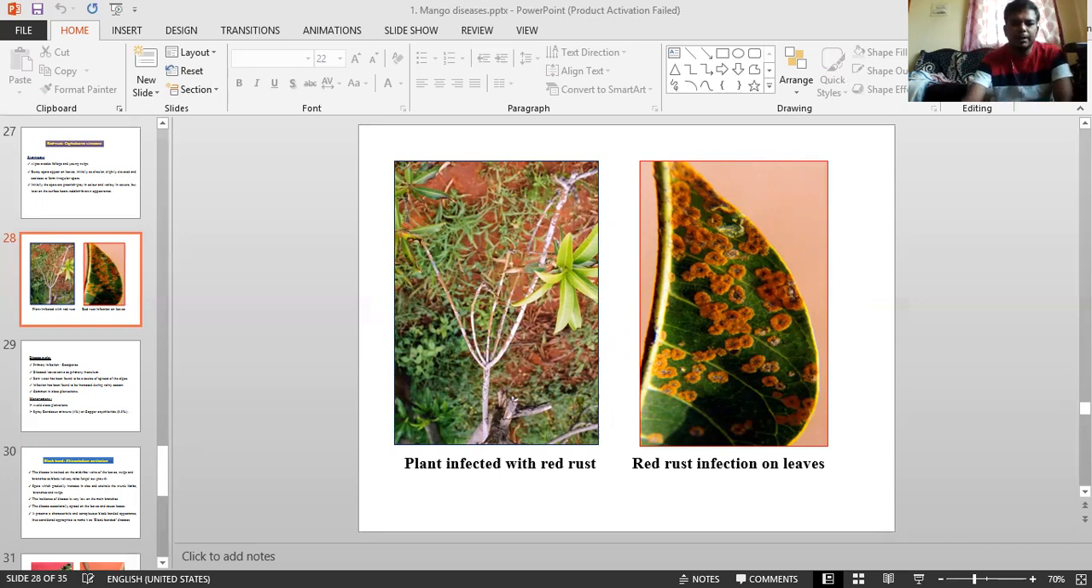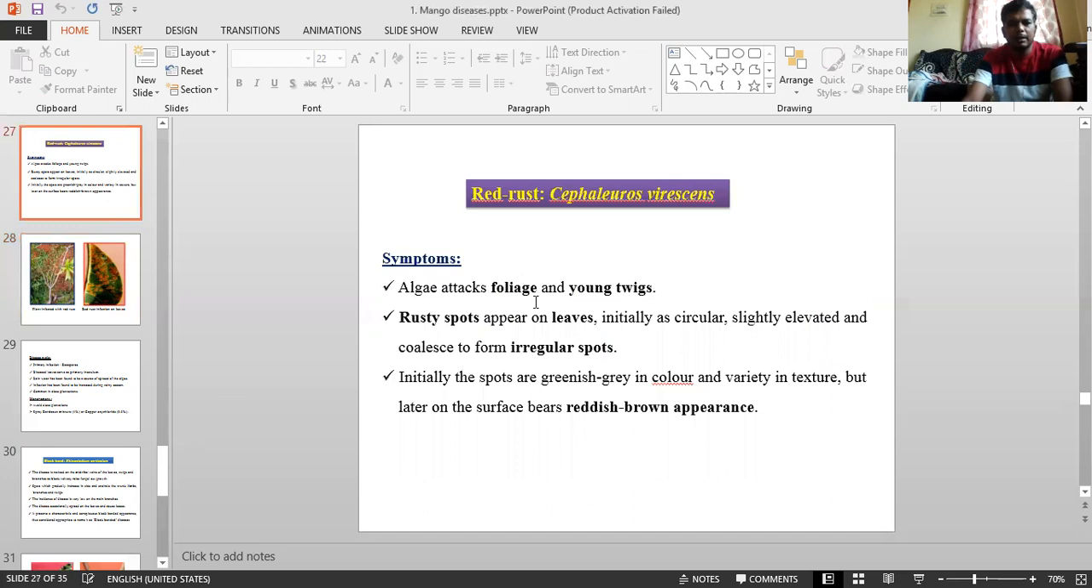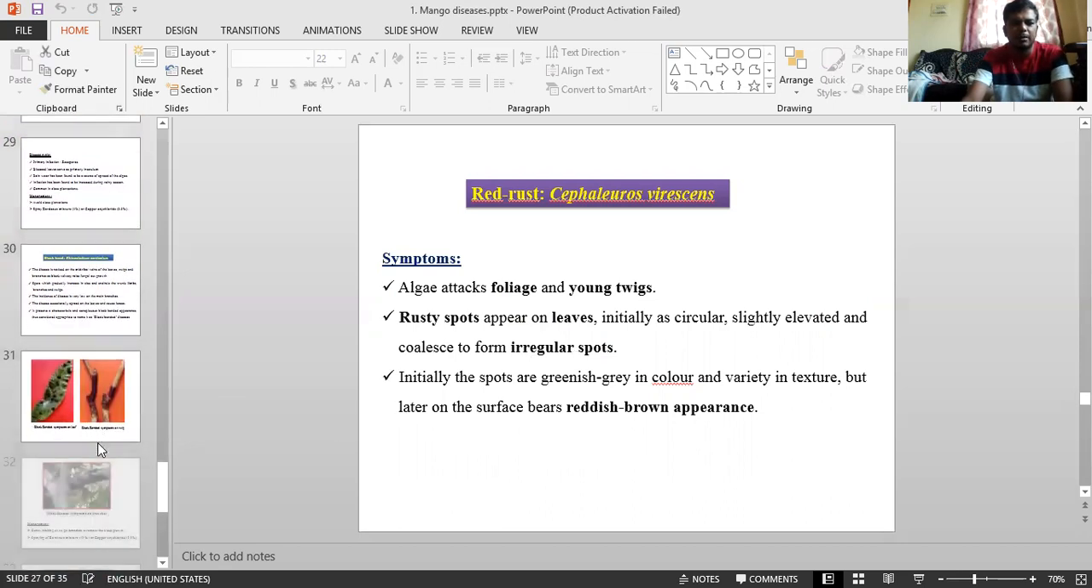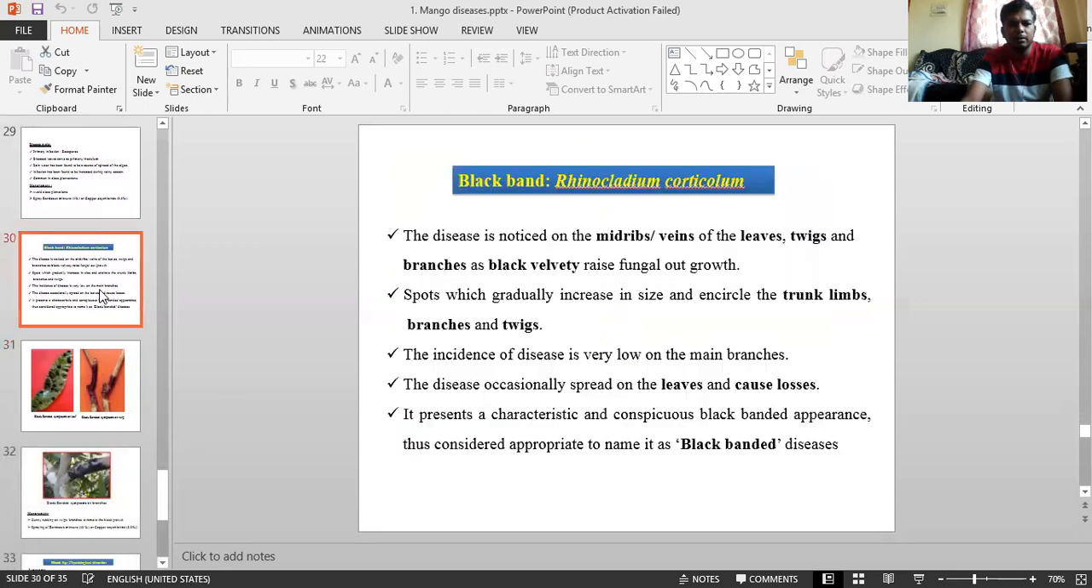And coming to the symptoms, I will just highlight them. The alga commonly affects foliage and twigs, with rusty spots on leaves, irregular, with a reddish brown appearance. These are the common things. Okay.